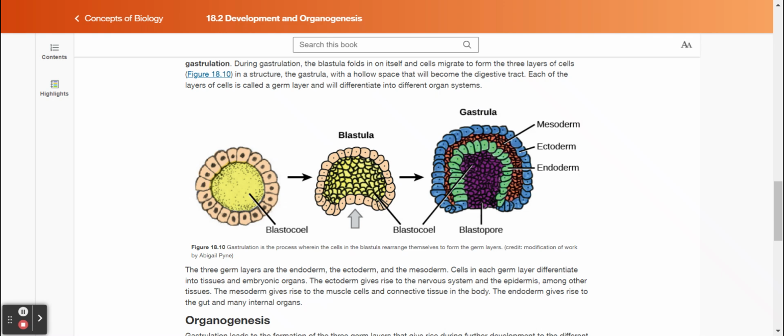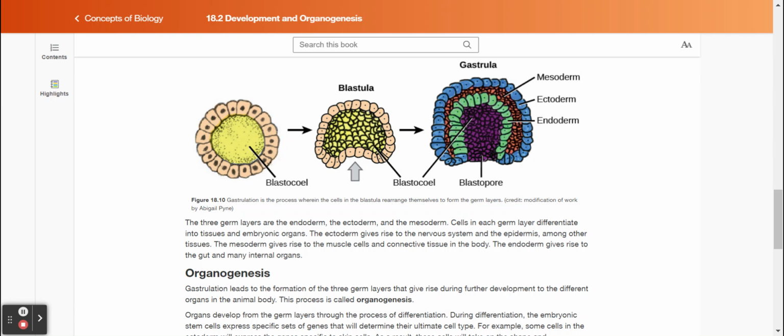The three germ layers are the endoderm, the ectoderm, and the mesoderm. Cells in each germ layer differentiate into tissues and embryonic organs. The ectoderm gives rise to the nervous system and the epidermis, among other tissues. The mesoderm gives rise to the muscle cells and connective tissues in the body. The endoderm gives rise to the gut and many internal organs.